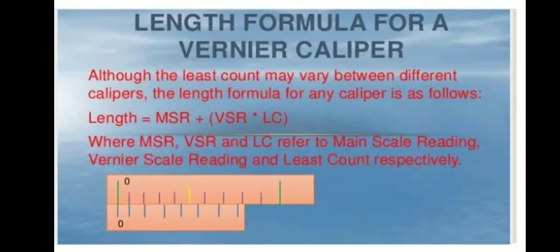Length formula for a vernier caliper. Although the least count may vary between different calipers, the length formula for any caliper is as follows. Length equals MSR plus VSR times LC. MSR means main scale reading, VSR means vernier scale reading, LC means least count.